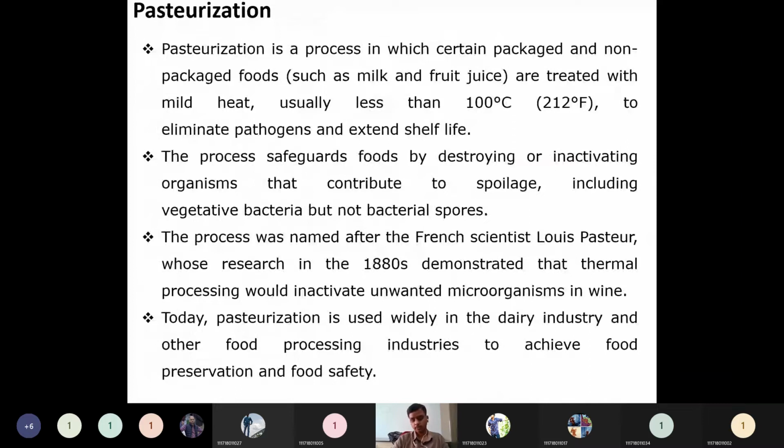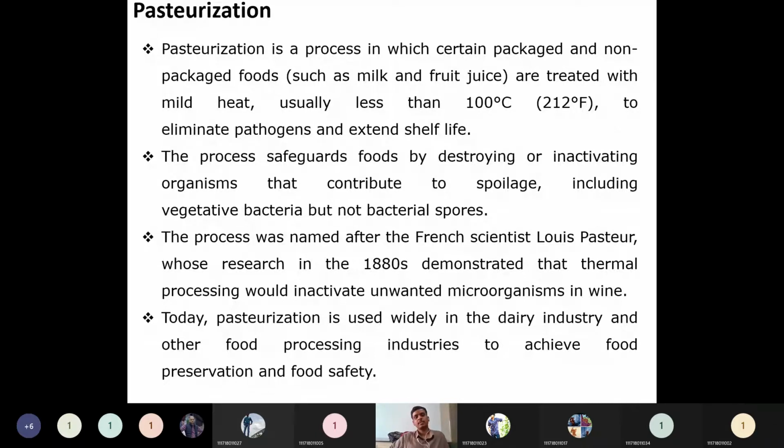Pasteurization. This is also one type of preservation technique, or in order to increase the shelf life of a particular product, pasteurization will be employed. That is nothing but a heat treatment. So directly we will supply heat and the microorganisms which will be there will be killed or inactivated, depending on the temperature which has been applied.